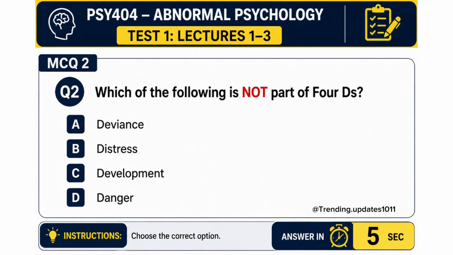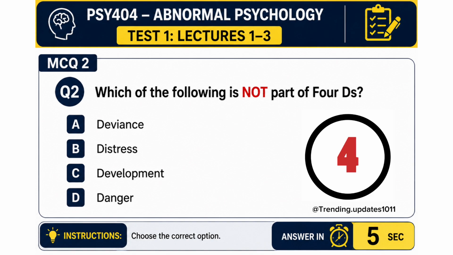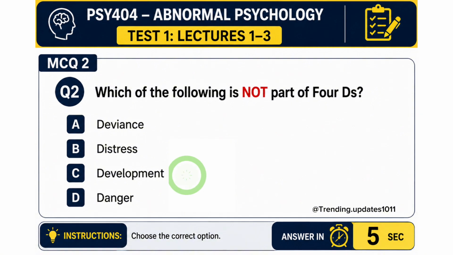MCQs 2. Which of the following is not a part of 4Ds? A. Deviance, B. Distress, C. Development, D. Danger. C is the correct answer, development.